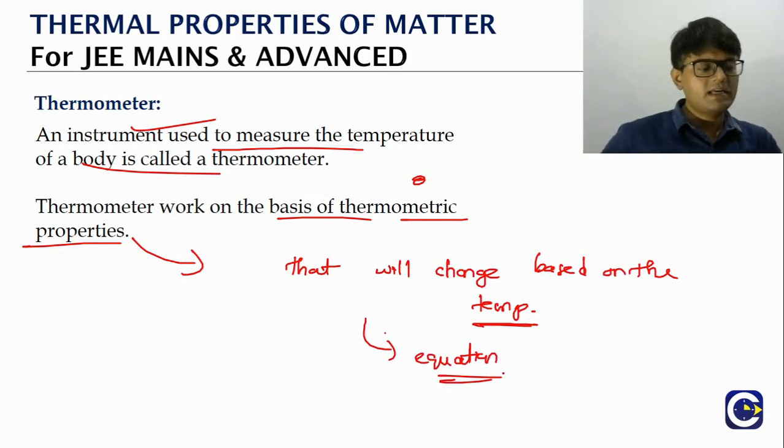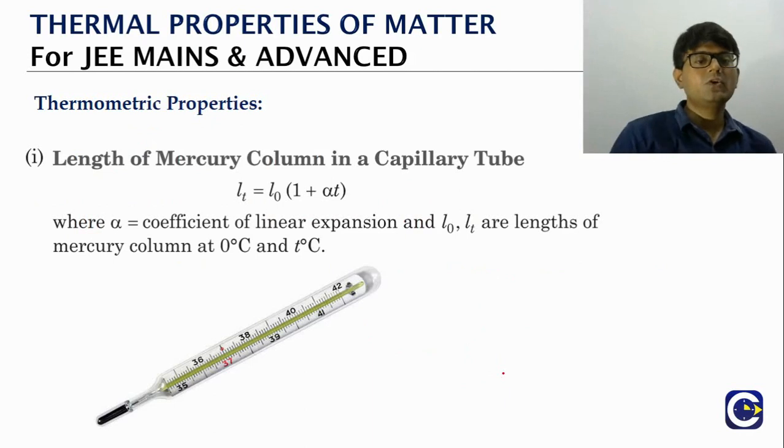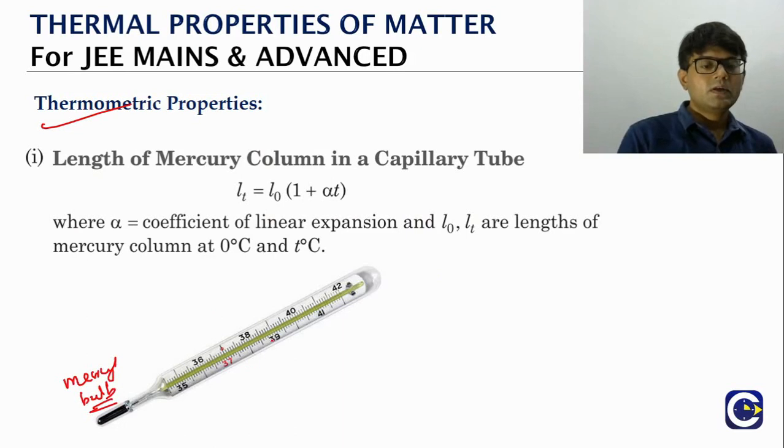We will look at an example. If you look at the first example, we're talking about the mercury column thermometer, where we have mercury in the liquid state kept inside this mercury bulb. At 0 degree Celsius, let's say the length of the mercury level in the capillary is L0.